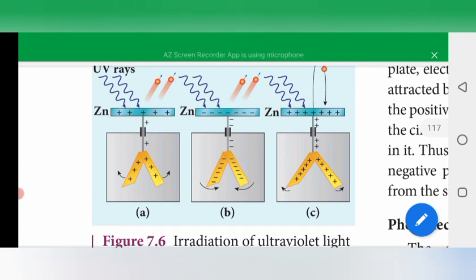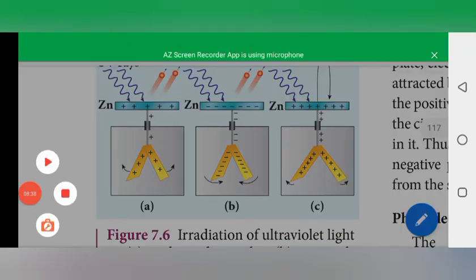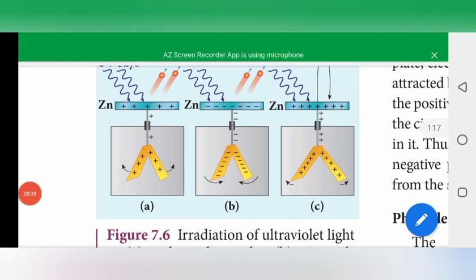In the third picture, if the plate is positively charged, it becomes more positive because of UV irradiation on the surface of the zinc, so the leaves open further.